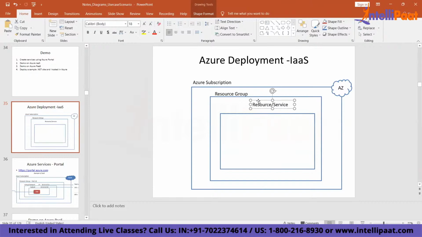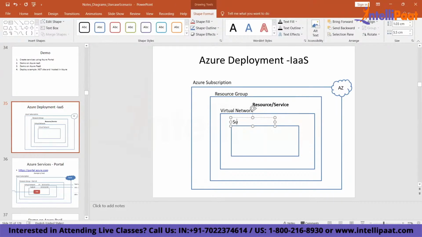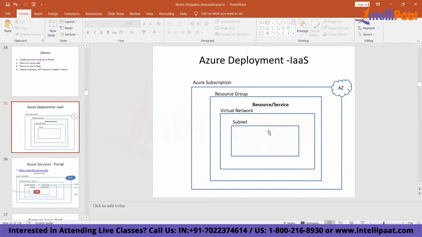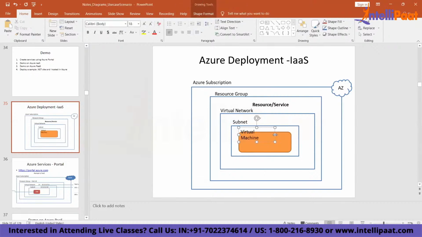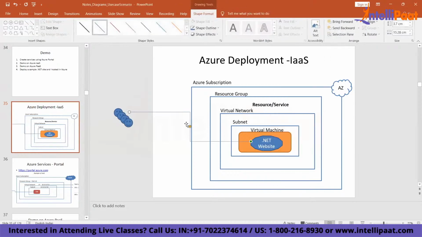These are your resources and services. Within these, you're going to create one network. We create a virtual network. Within this network, I'm going to provision one subnet. Within this subnet, I'm going to create one VM. And within this virtual machine, I will host one simple .NET website. And users are going to access my website, which is hosted on the cloud.